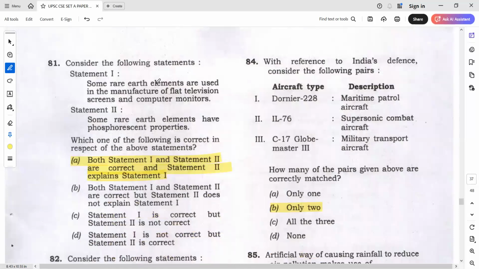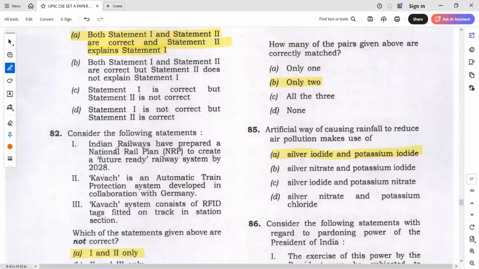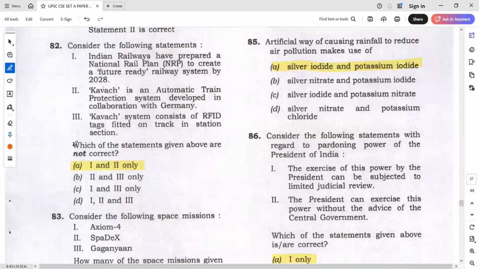Okay. Now some rare earth elements are used in manufacturing of flat television screens and computer monitors because some rare earth elements have photophorescent properties. So what is the answer? If I use because, the answer will be A. Very good. Okay, here basically not is asked.